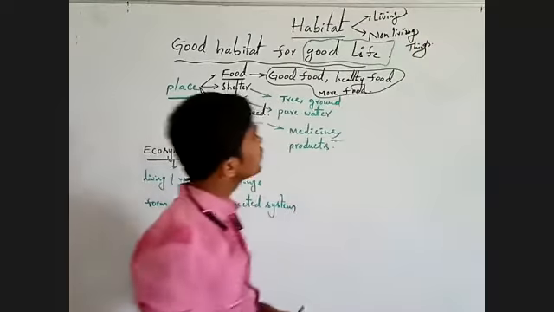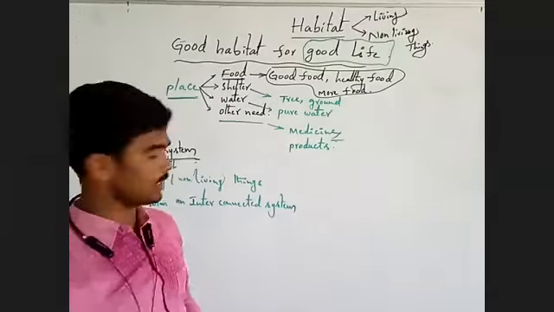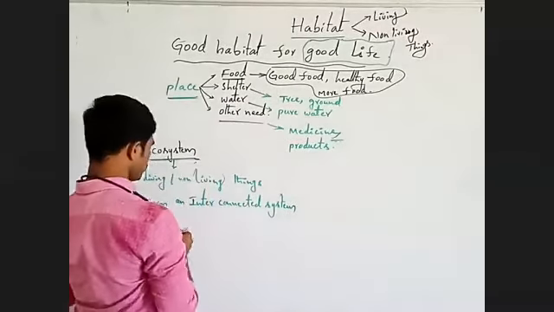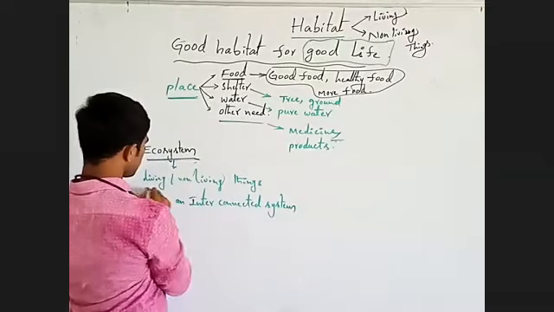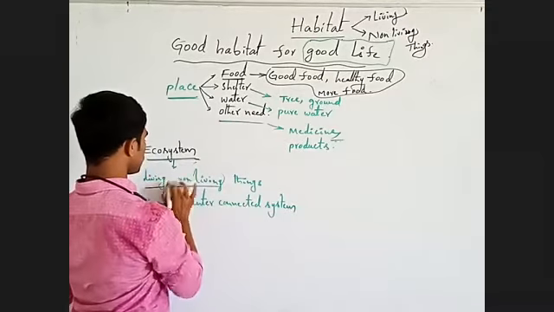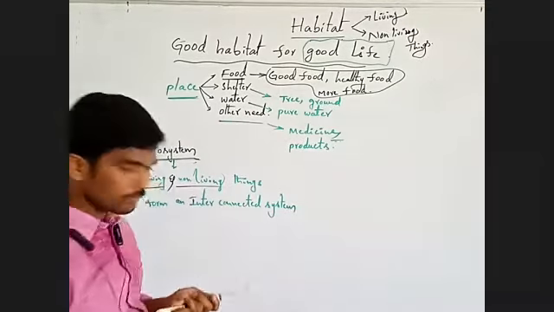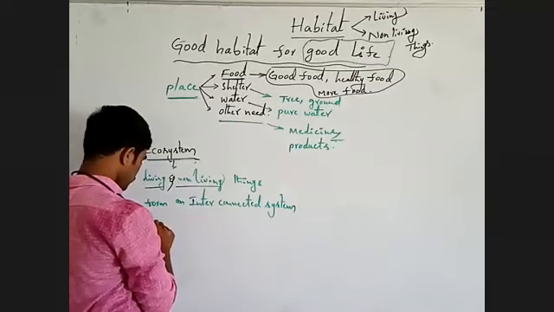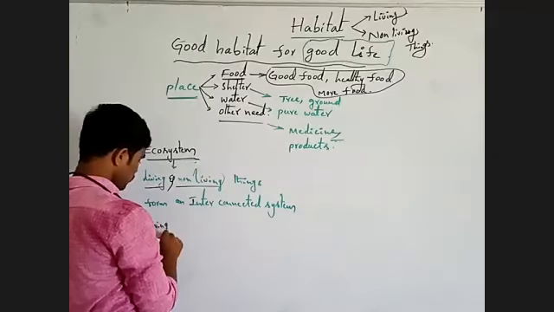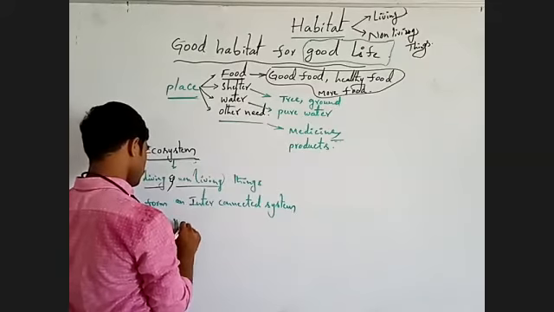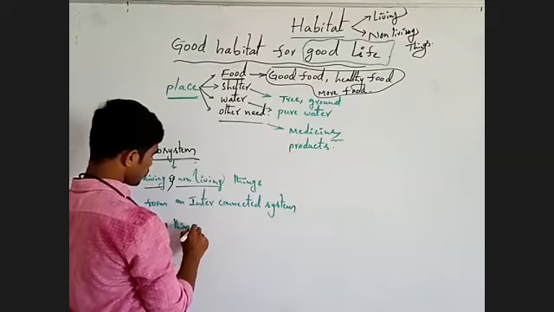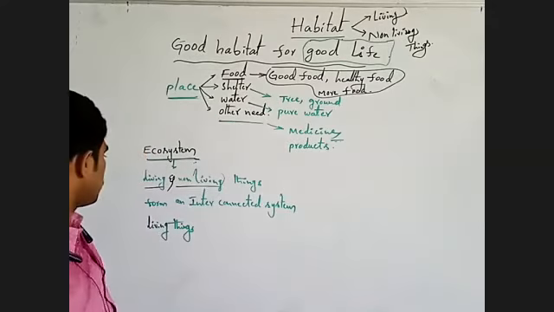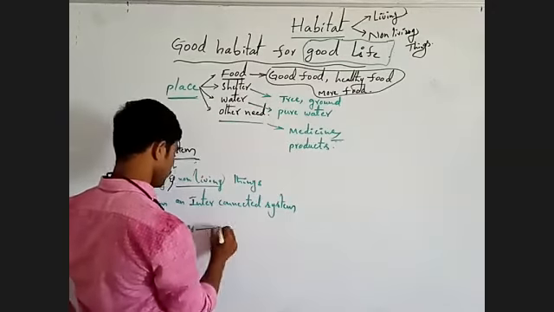Both are present in habitats. In an ecosystem also, living things and non-living things are present. You know very well what living things mean. Give some examples for living things.